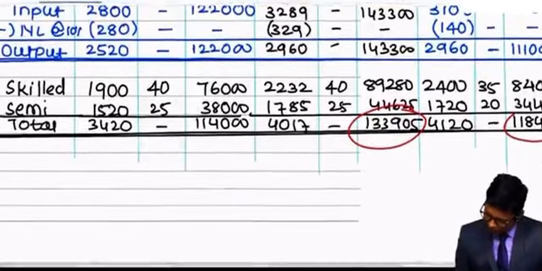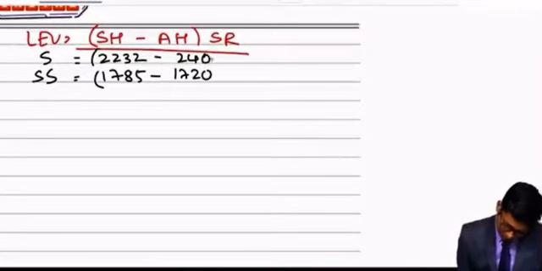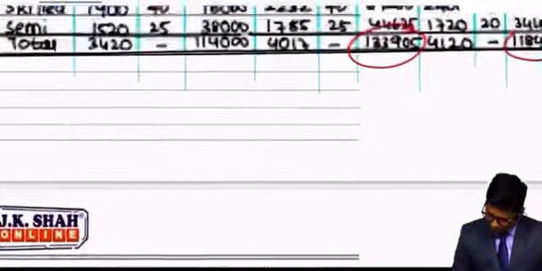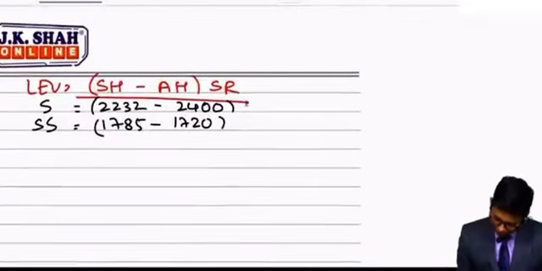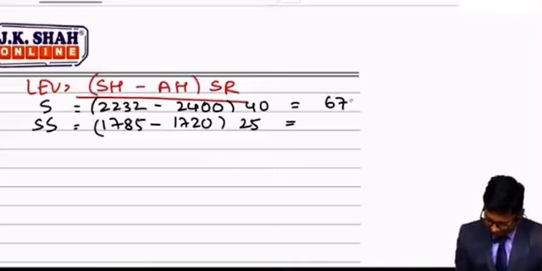Their actual hours are also available with us. Actual hours are 2400 and 1720, to be multiplied with their standard rates. And standard rates of them are 40 and 25. 2232 minus 2400 into 40 is negative 6720.